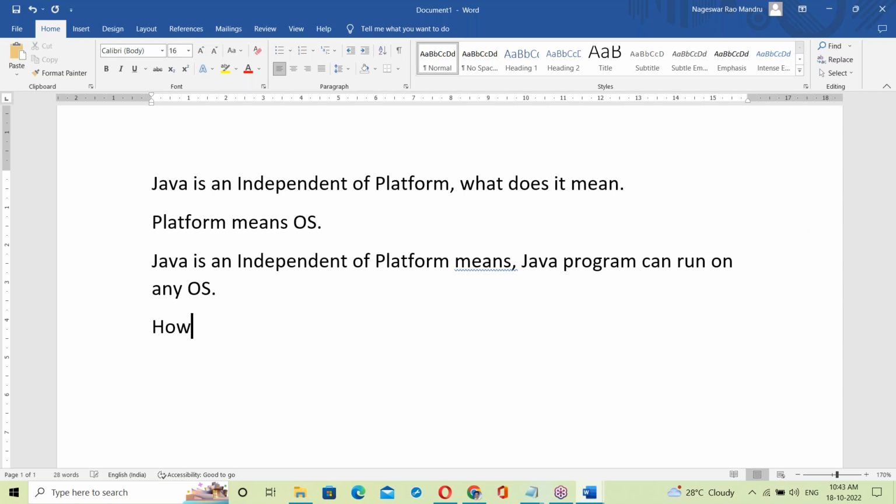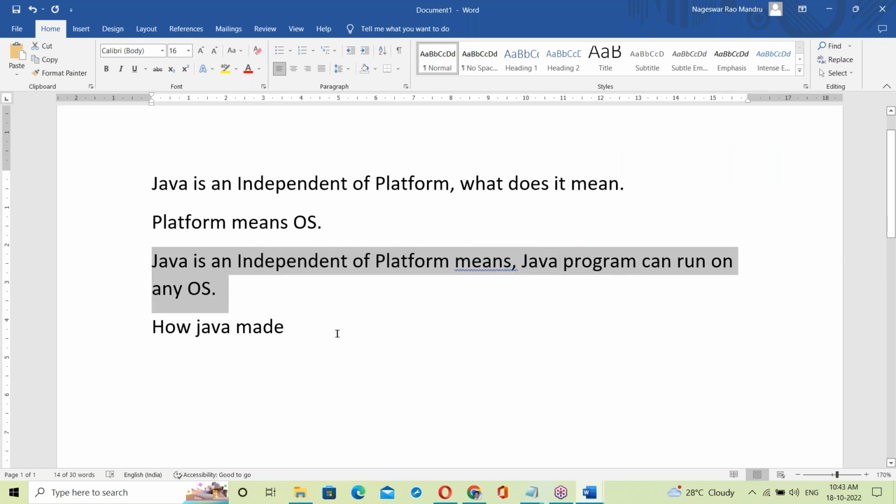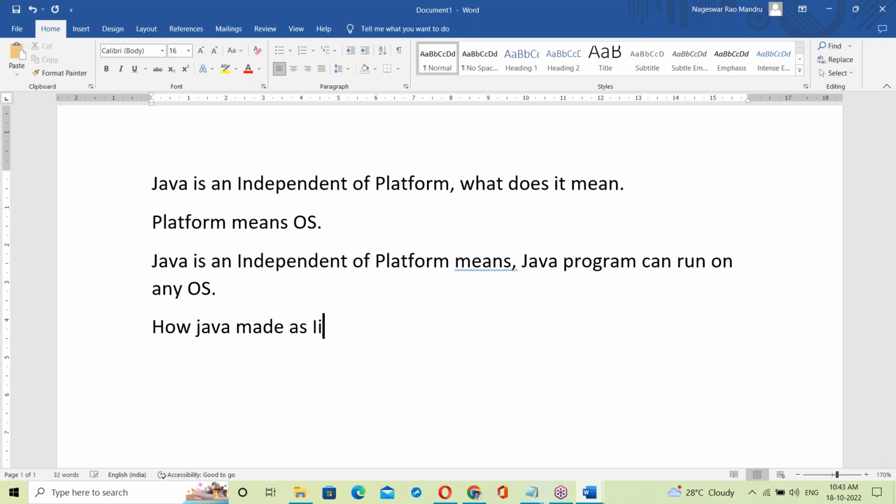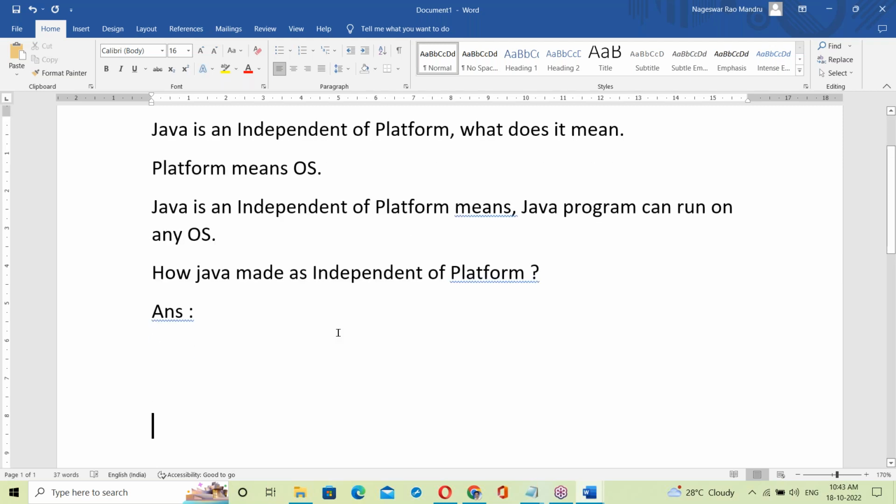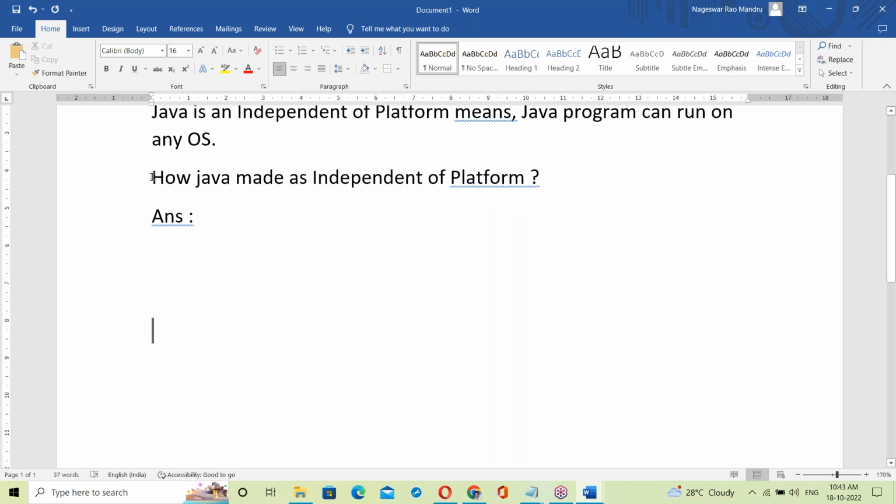Okay, fine. Now the question is, how did Java make us independent of platform? Independent platform means a Java program can run on any OS. How did Java make us independent of platform? Let us answer this question.